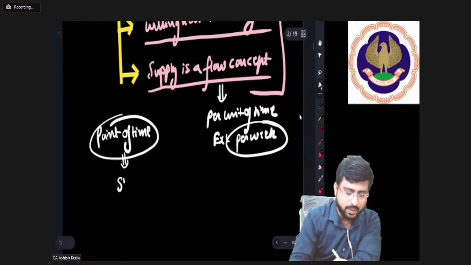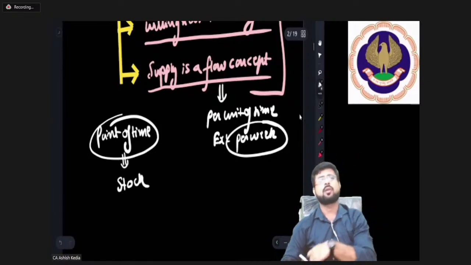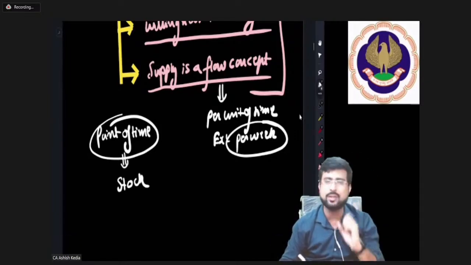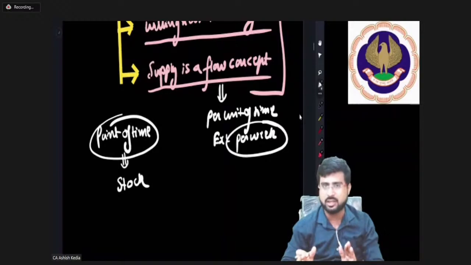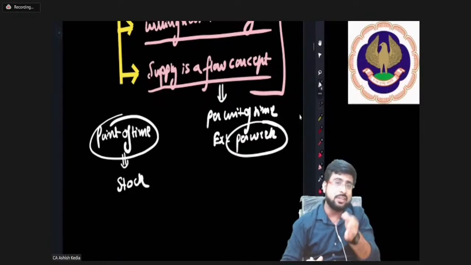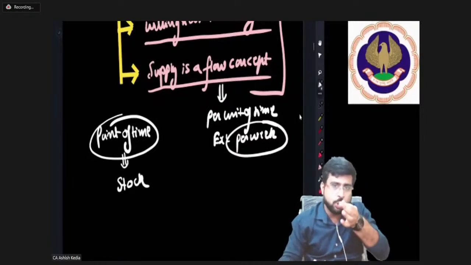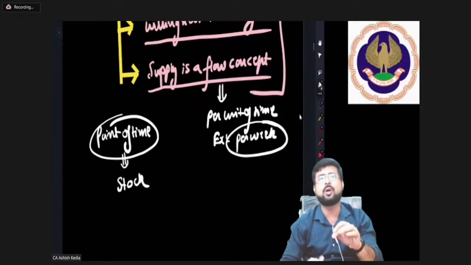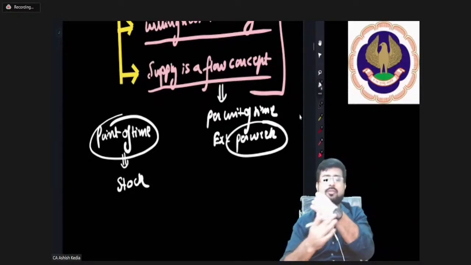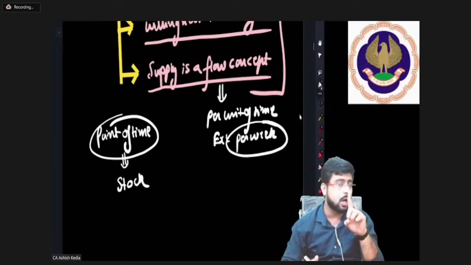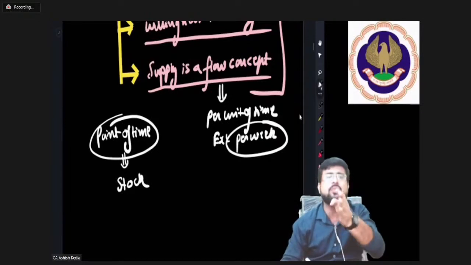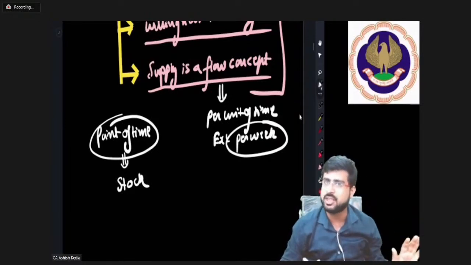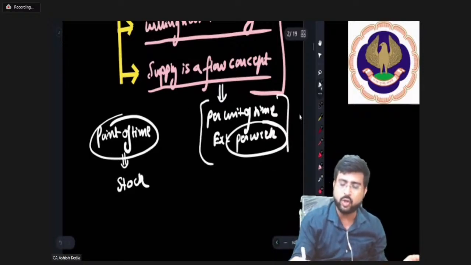Sir, can you give an example? Yes. Let me ask you all right now, what is it that you are having while you are doing this class? You might tell that, sir, I have a pencil, I have a pen, I have institute material, and I have a copy with me. If you're telling this, that is your stock. If you ask me, sir, what you are having now, I'll tell you that I have a pen, I have a watch, and I'm wearing this shirt and pant. So stock talks about what you have at a particular point of time, full stop. It may change the next moment immediately, but supply talks about a per unit of time.